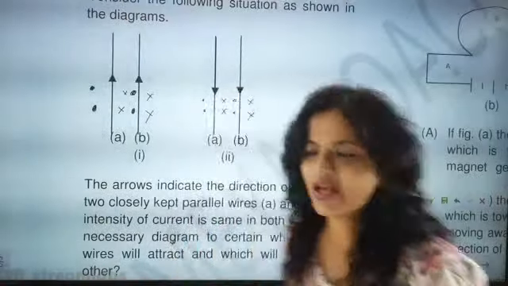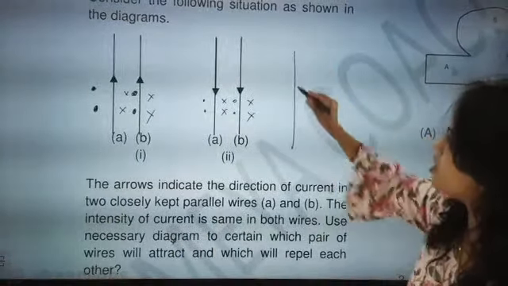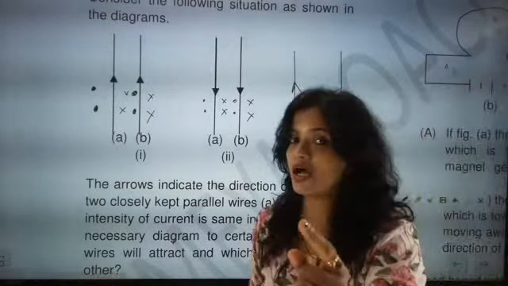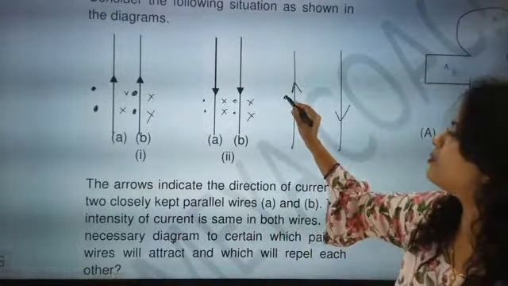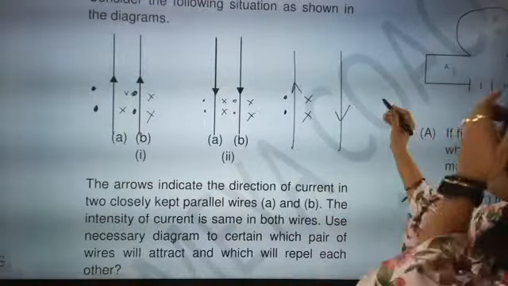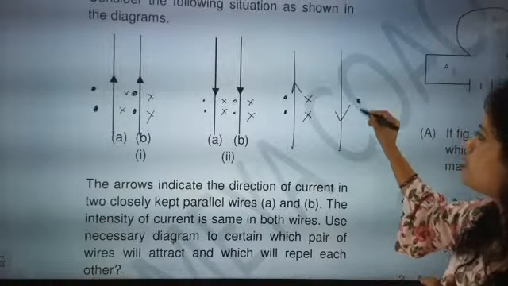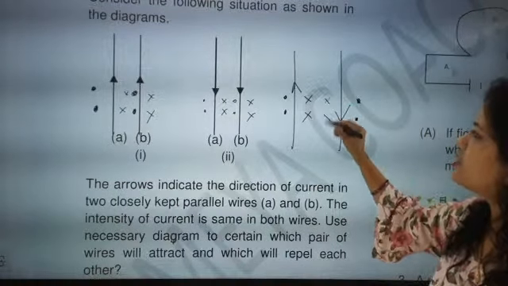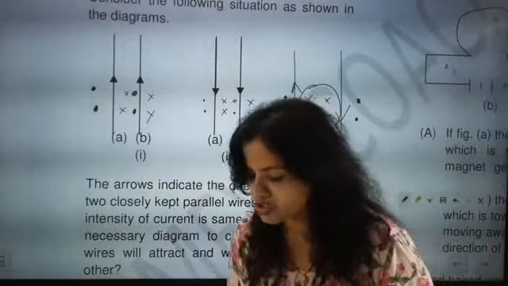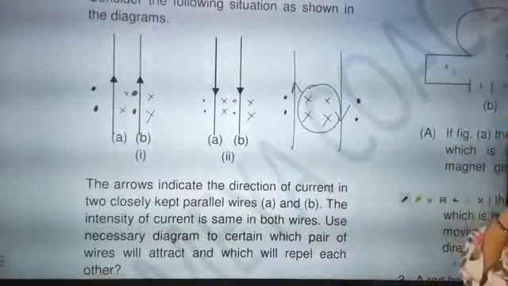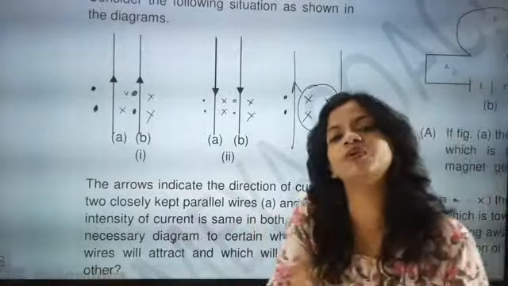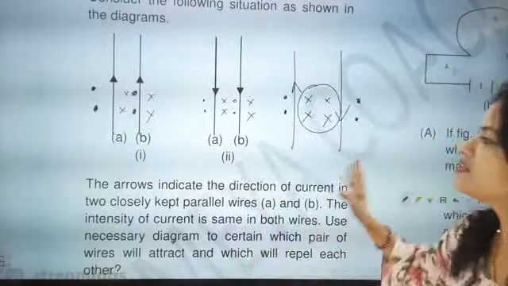But when they will repel each other, now you have to understand, one going up, one going down. So here it will be exactly dot, and here it will be cross. But when it is going down, this side will become dot, and this side will become cross. So exactly both are coming same, so they will repel each other. This is the best and the shortest way of explanation. Just try to explain with the help of dot and cross, your answer will be given.